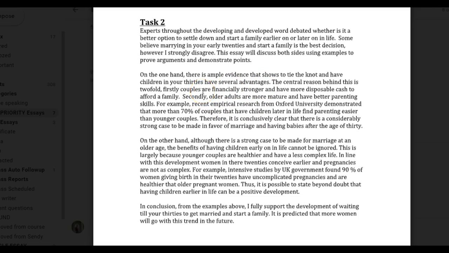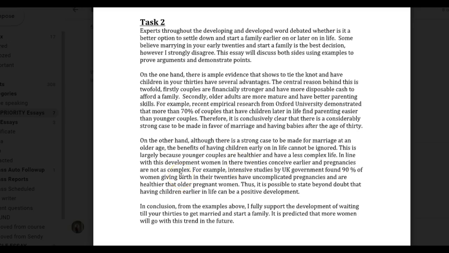All right? But they both need an example. You don't just put one example which applies to both of them. On the other hand, although there is a strong case to be made for marriage at an older age, the benefits of having children early on in life cannot be ignored. This is largely because younger couples are healthier and have a less complex life. In line with this development, women in their 20s conceive earlier and pregnancies are not as complex.